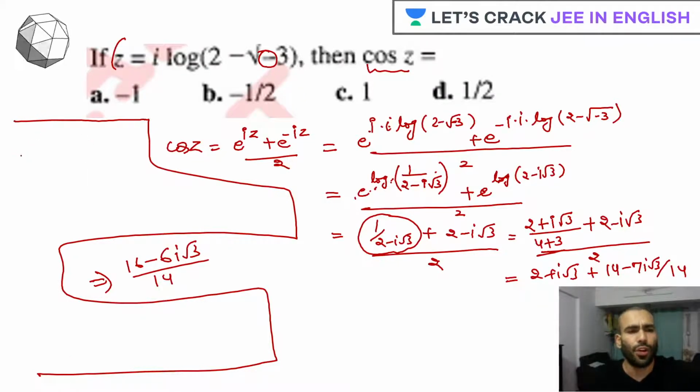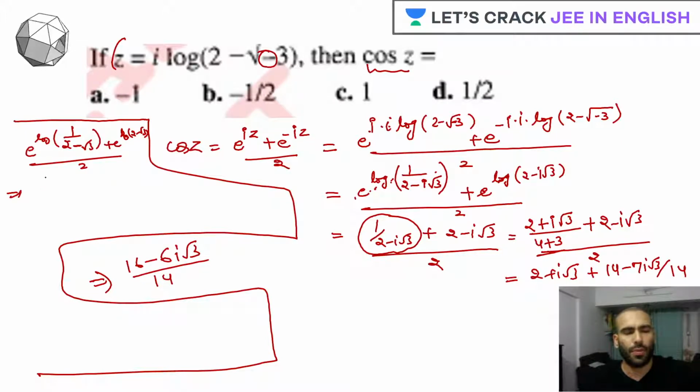When we solve it for root 3, what exactly will we be getting? Log of 1 upon 2 minus root 3 plus e raised to log of 2 minus root 3 by 2. So this will be minus root 3 plus minus 3 by 2.